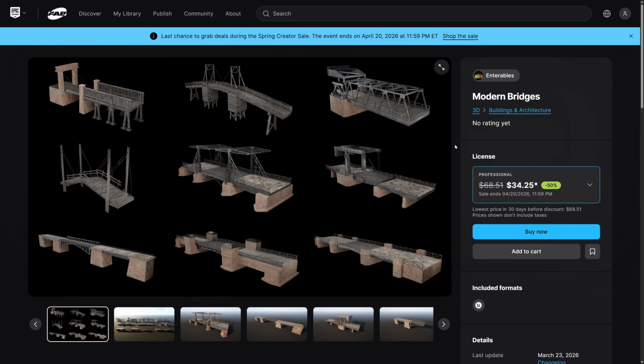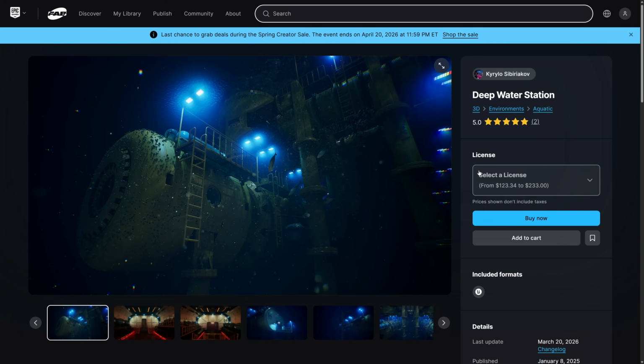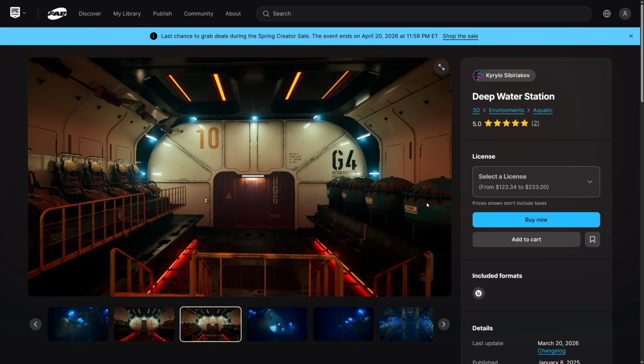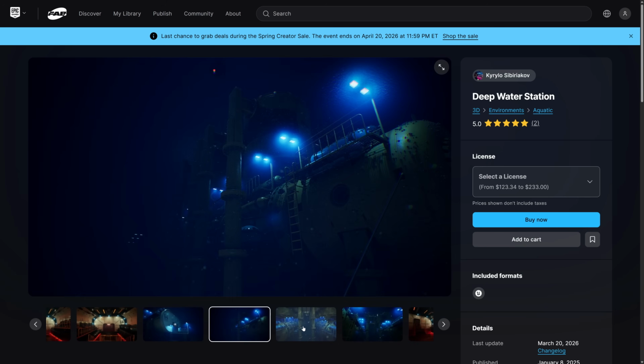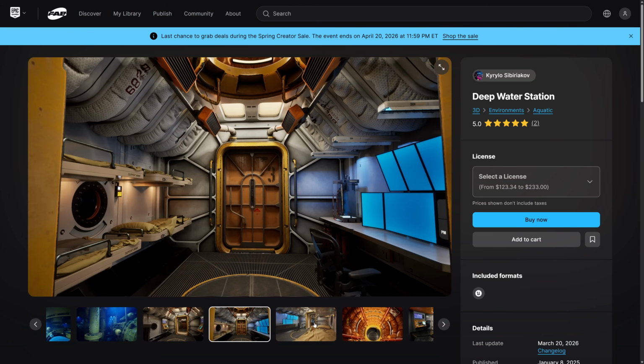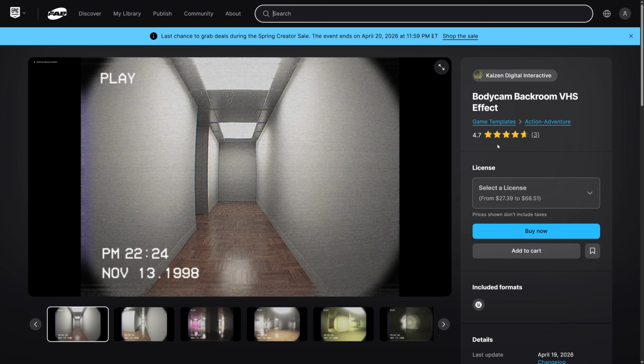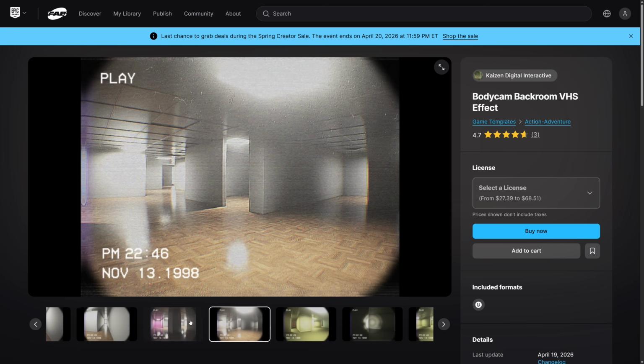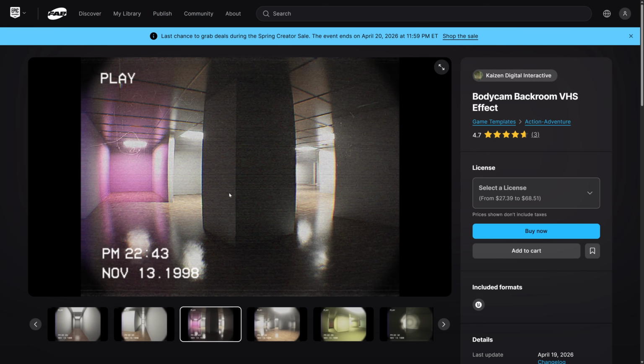So again, we got the modern bridges. We have the deep water station, sea station, which sounds very wrong. But again, if you want to create that kind of underwater station environment, that's everything you've got here, both, again, internal and external. And then finally, you've got the body cam, backroom, VHS effects, a number of different video effects. So if you want to create that, again, this backroom video thing is the greatest thing since sliced bread right now. So if you're trying to create that style of game, or again, a security cam monitor or something a little bit retro in its appearance, could be a good pickup there.